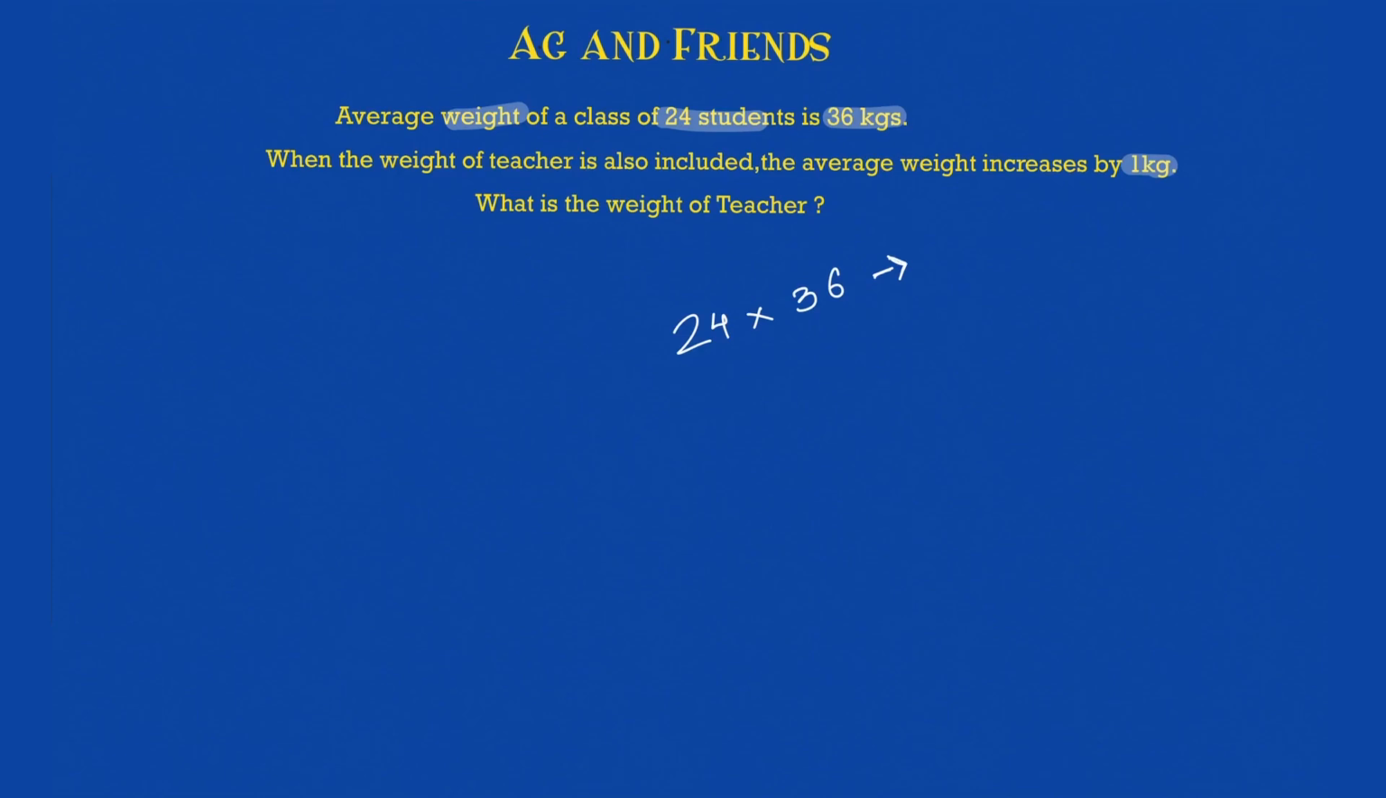24 into 36. So first just multiply this and reach its answer. If you multiply, the answer comes out to be 864. So that is your first.